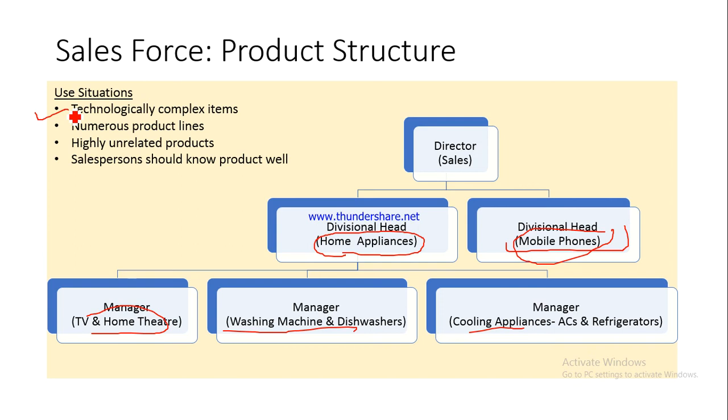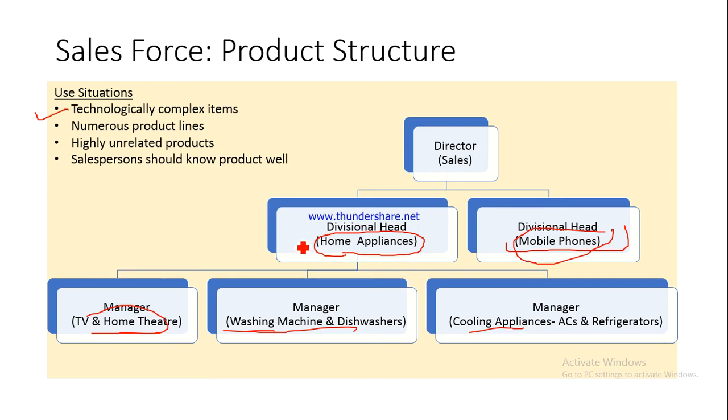And that is only possible when you are selling only this particular item and not other items. So for example, in case of home appliances, if you are selling TV, washing machine, or for example ACs, you need to know about these products thoroughly well, because if you do not, then the customer may not be convinced by your sales appeal. Is this okay?